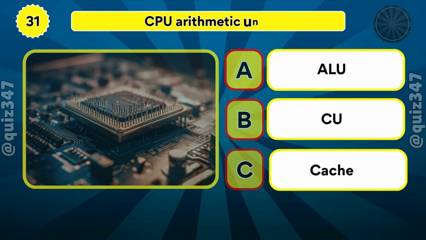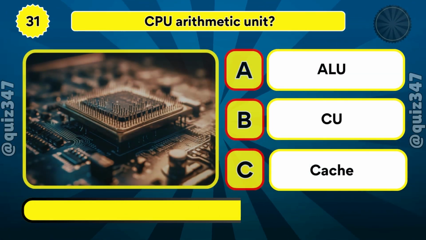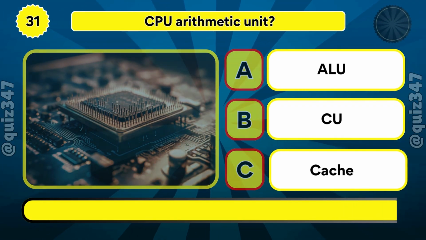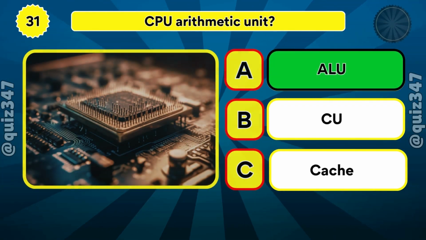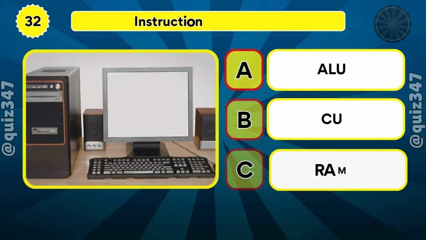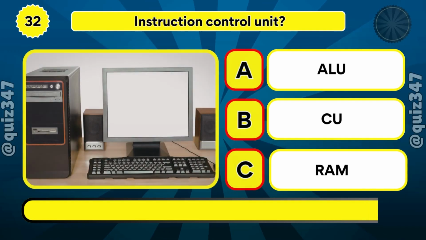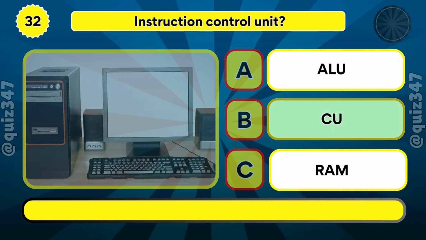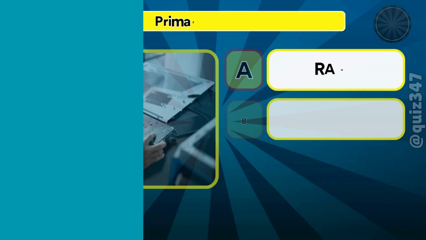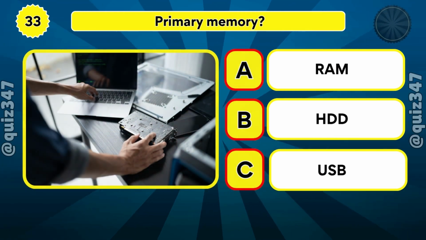Which unit performs calculations in the CPU? Which unit controls instructions? Which is primary memory?